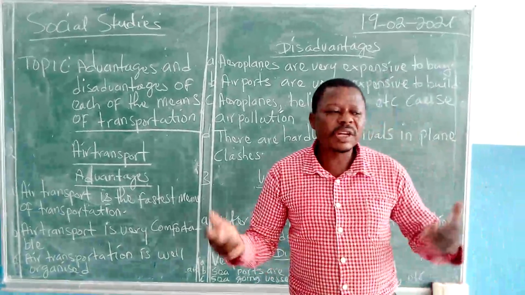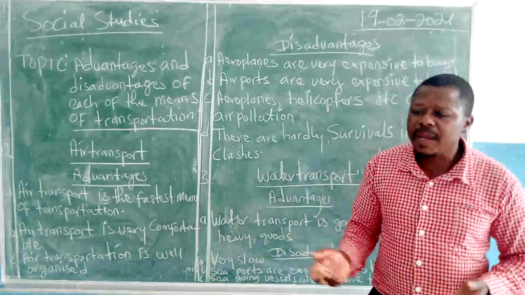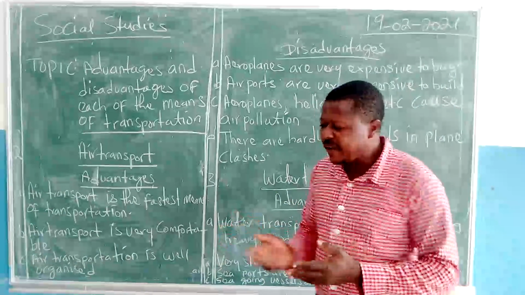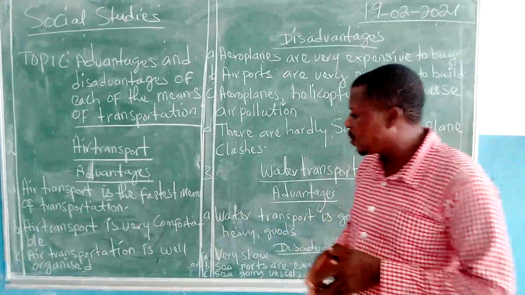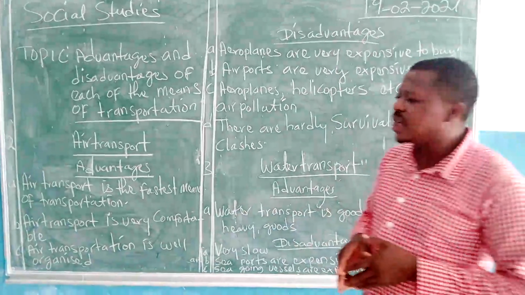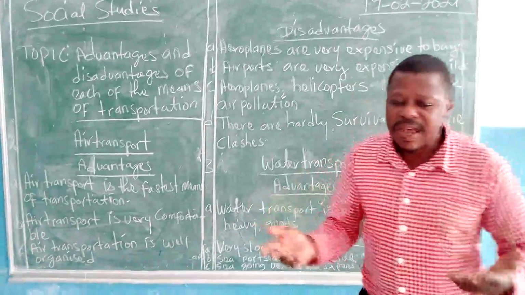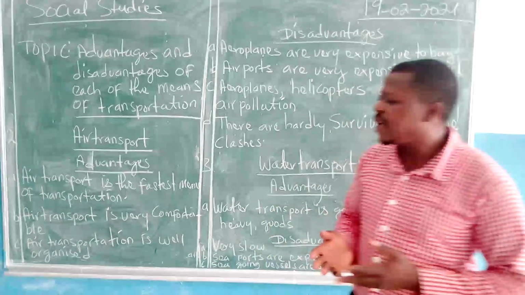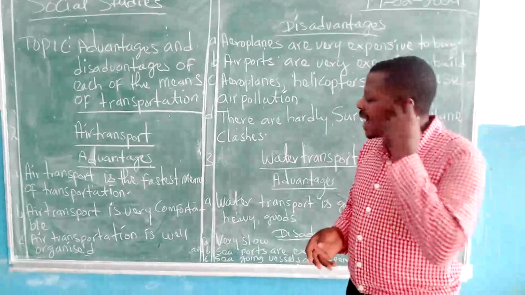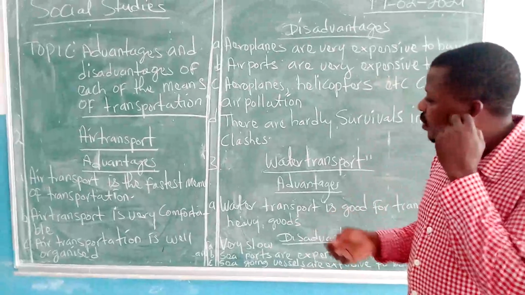And we mentioned helicopters, aeroplanes, spacecrafts as some of the things used for air transport. Then when it comes to water transport, we mention all that we use for water transport like ships, canoes, engine boats, and so on and so forth.